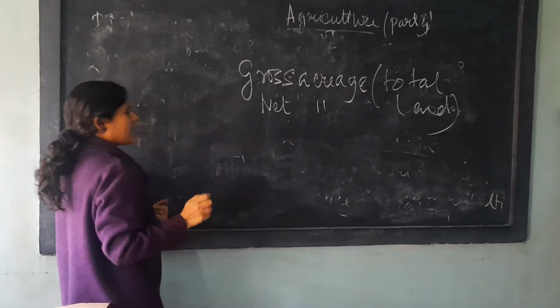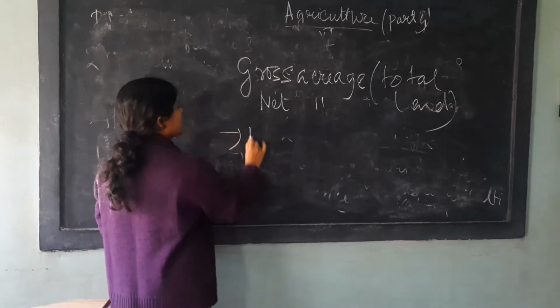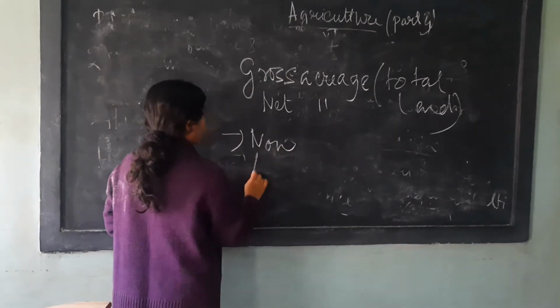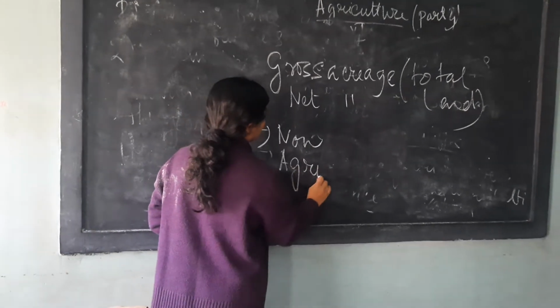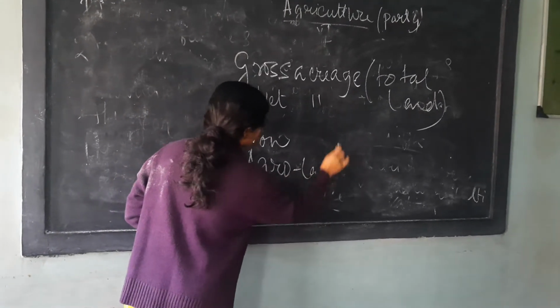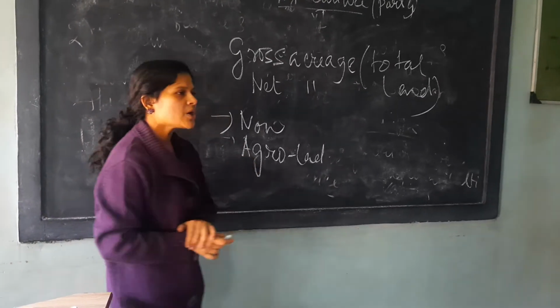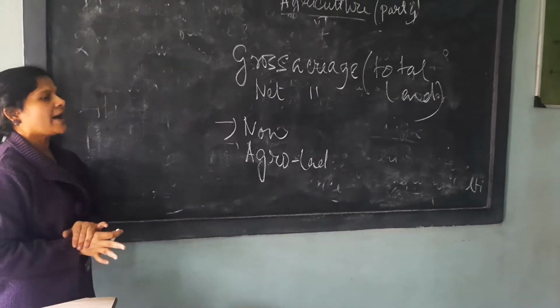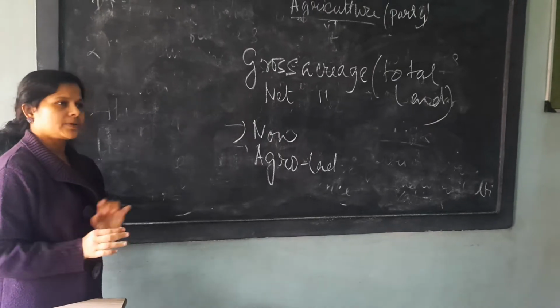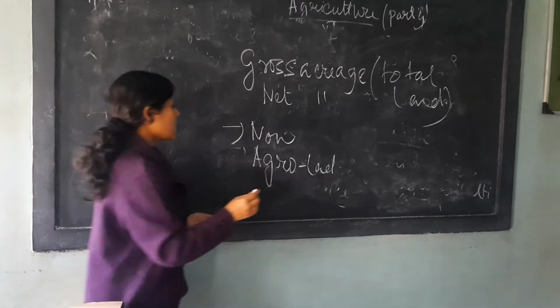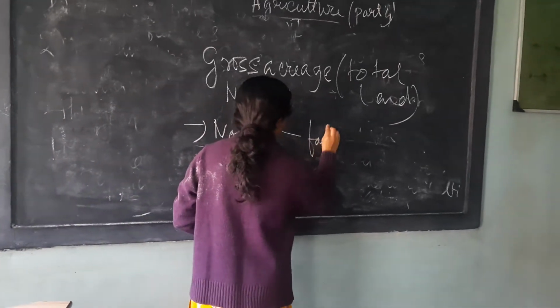From the total land, if we deduct number one, non-agro wasteland, because in all land, agriculture is not possible. Next, number two, fallow land.